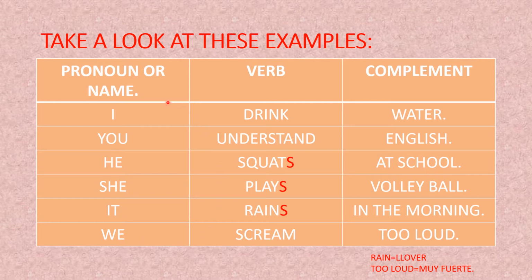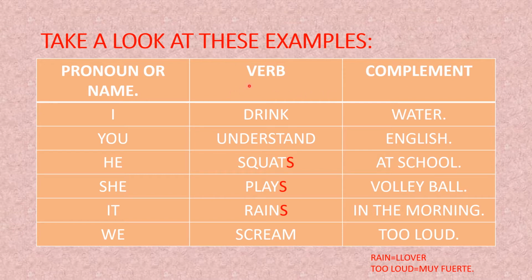And we need, of course, a verb. We need a pronoun or name, we need a verb, and finally, we need a complement. These three components are very important to make a sentence and have a very complete thought.